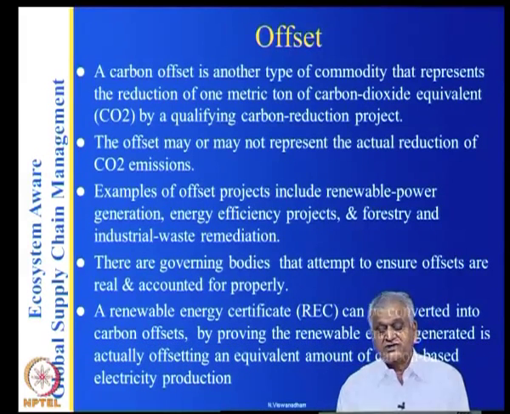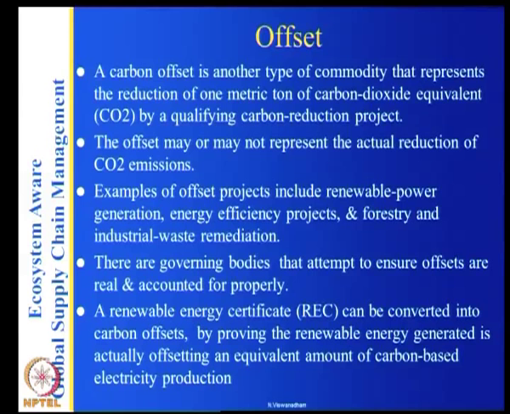So, a renewable energy certificate can be converted into carbon offsets by proving the renewable energy generated is actually offsetting an equivalent amount of carbon based electricity production.